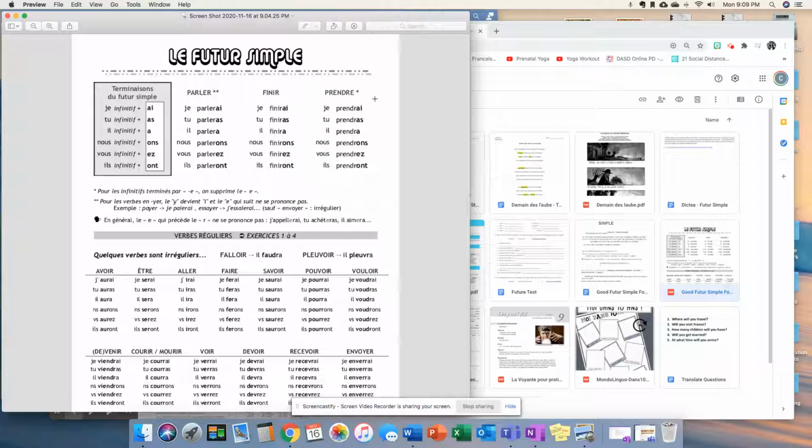Bonjour class. I'm going to show you very quickly how to conjugate in the future tense here. It's called le futur simple in French.